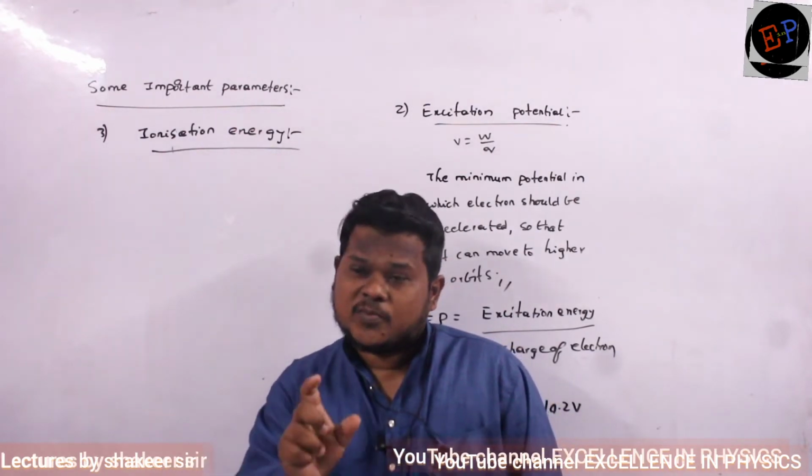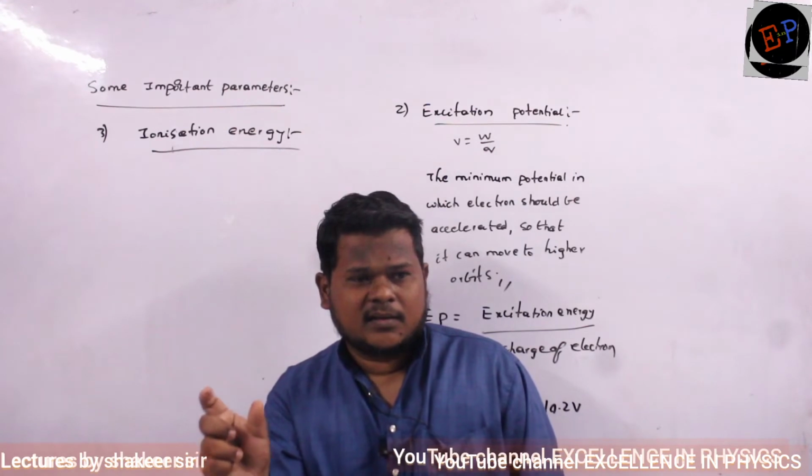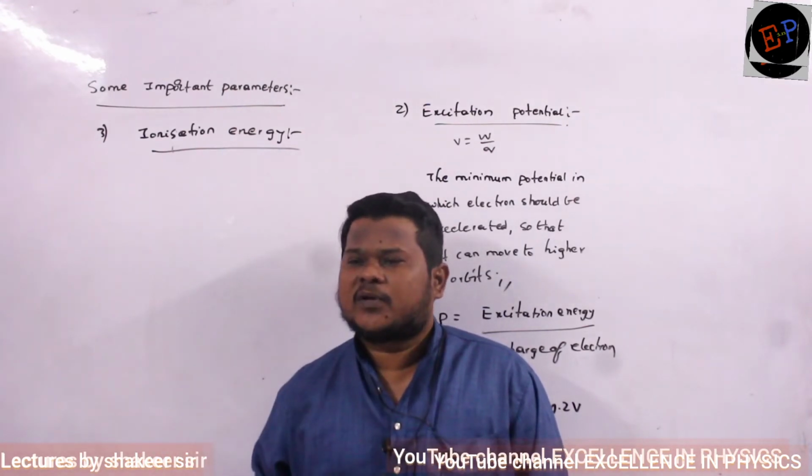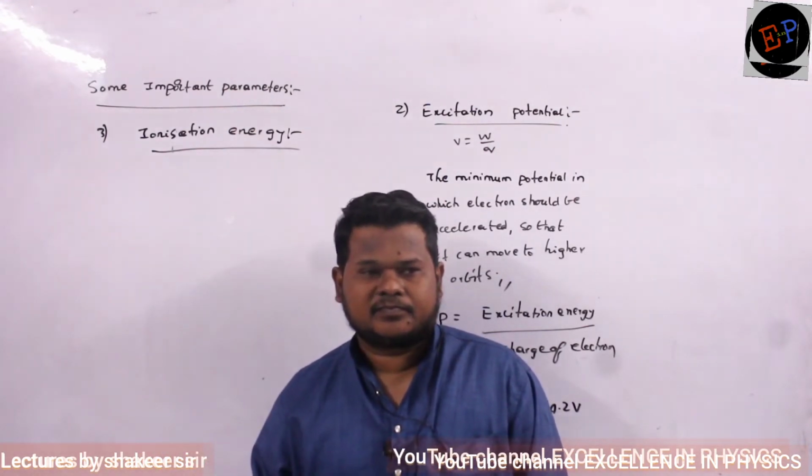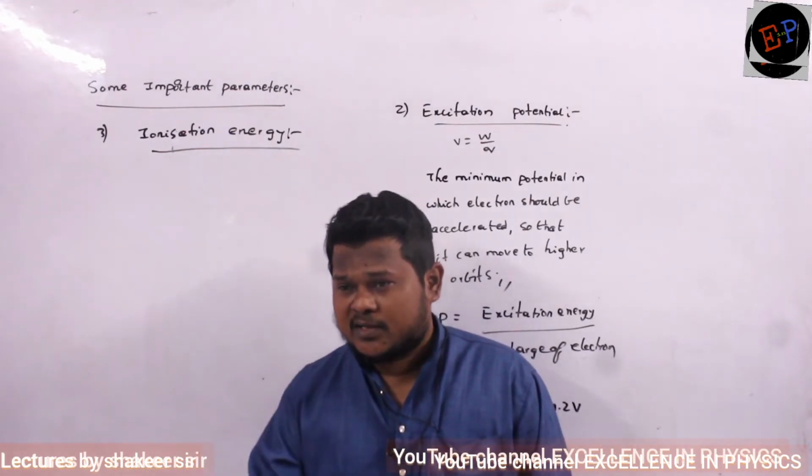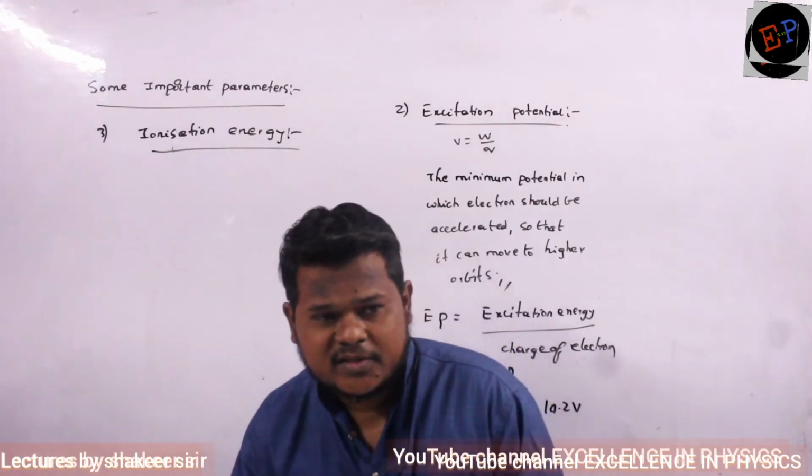Are you able to understand? So positive charge is greater than negative charge. Automatically the atom will become a positively charged atom. Are you able to understand? So removing an electron from any orbit is called ionization energy.